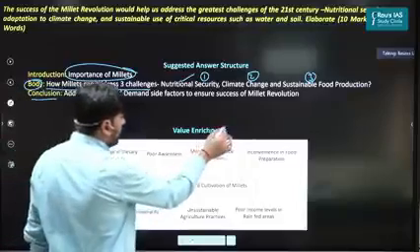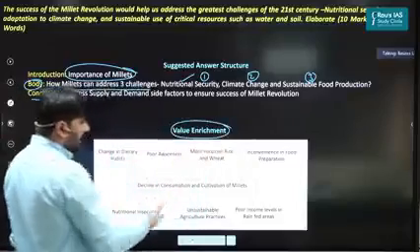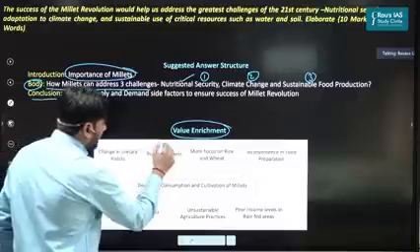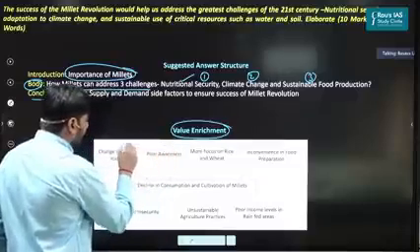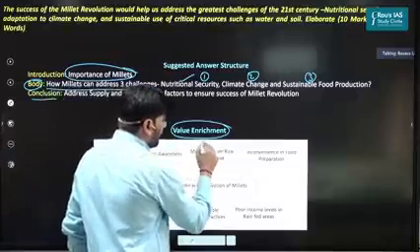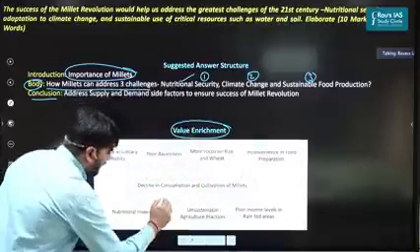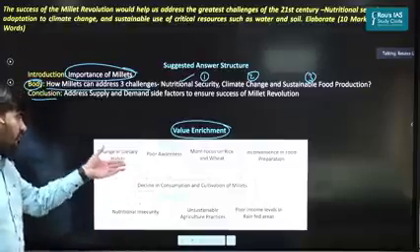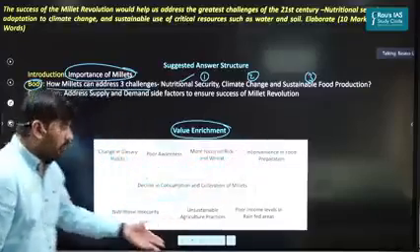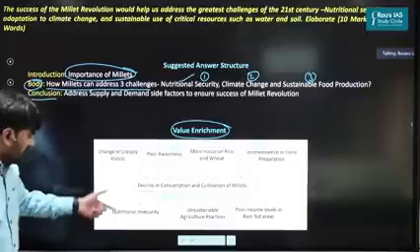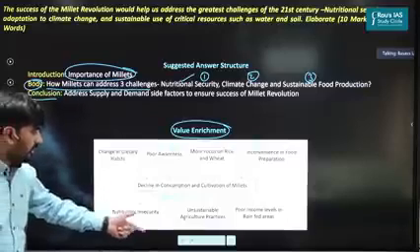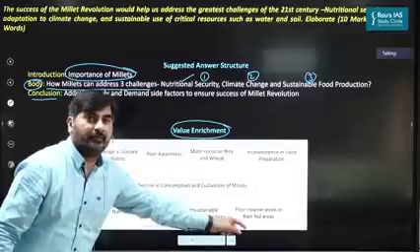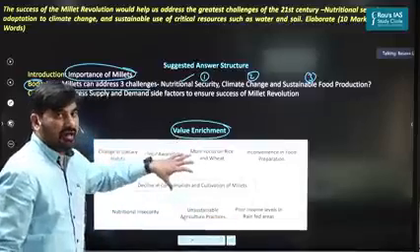As far as value addition is concerned, as to how to enrich the answer, you could incorporate this particular diagram. As you can see here, I have highlighted 4 reasons as to why people are consuming fewer millets and what implications it is having. Are you getting this? Why people are consuming less amount of millets and what implications it is having. For example, it is leading to nutritional insecurity, unsustainable practices, and poor income levels in the rain-fed areas. So this is how you could have enriched your answer.